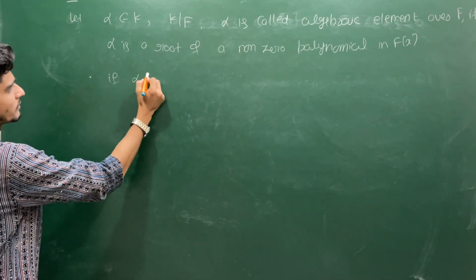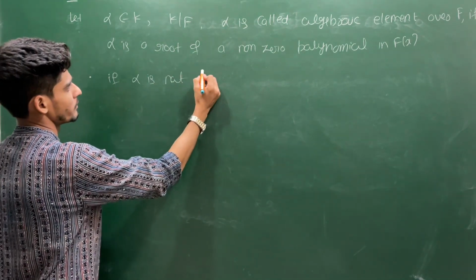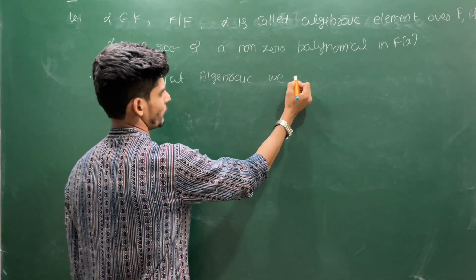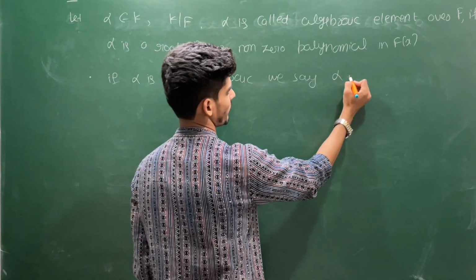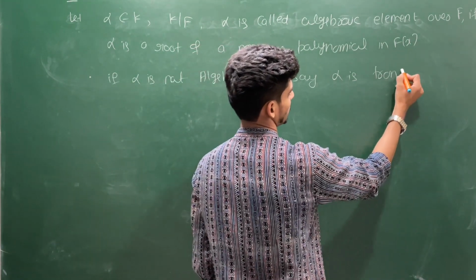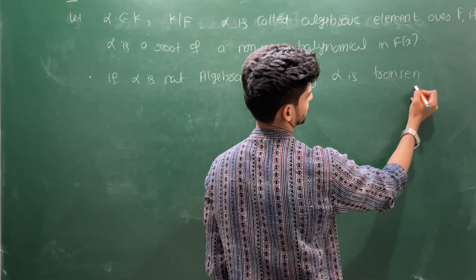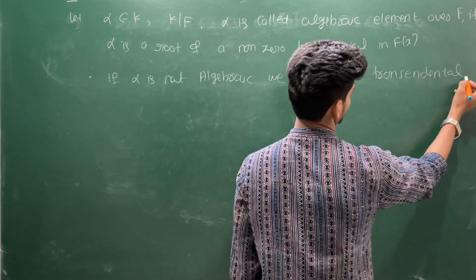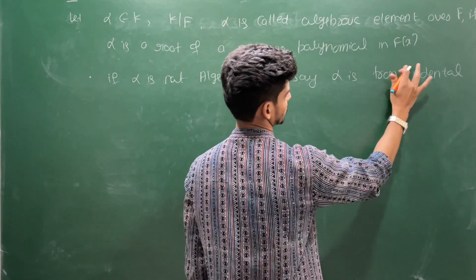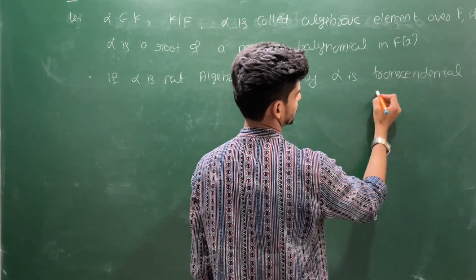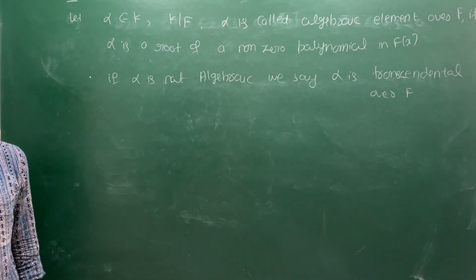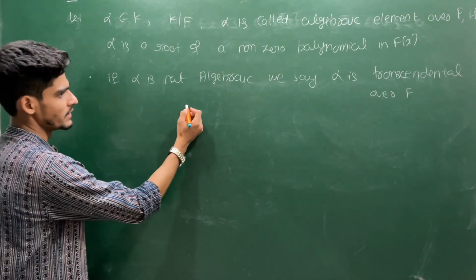If alpha is not algebraic, we say alpha is transcendental over F. For a particular instance, see this example.